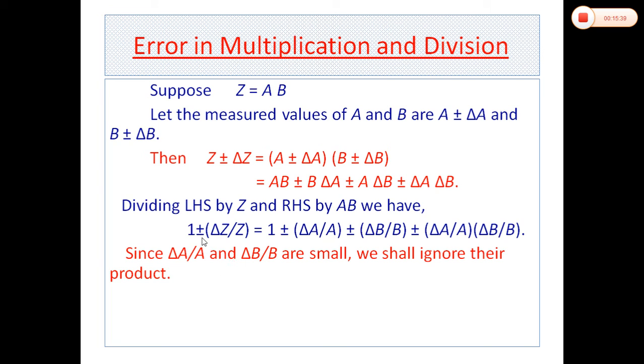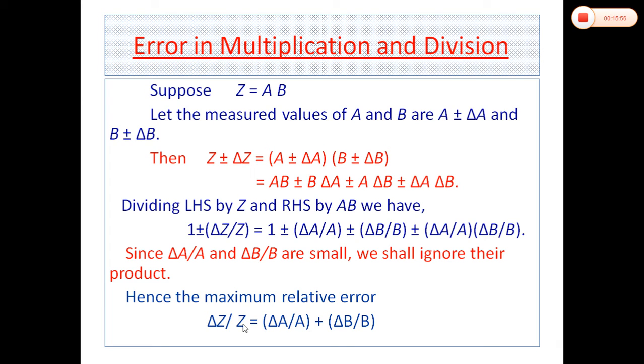So we got 1 plus minus delta z over z is equal to 1 plus minus delta A upon A plus minus delta B upon B. Now 1 on both sides will cancel, hence the maximum relative error in this case will be delta z over z equal to delta A upon A plus delta B upon B. So this is the maximum possible error in multiplication of two physical quantities.